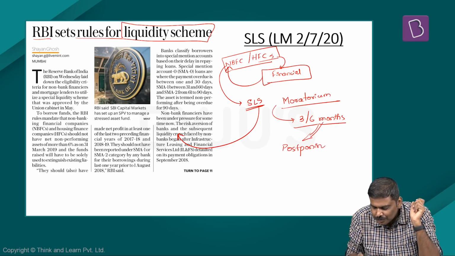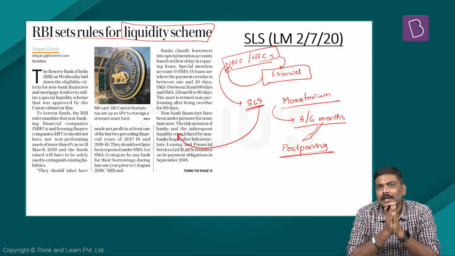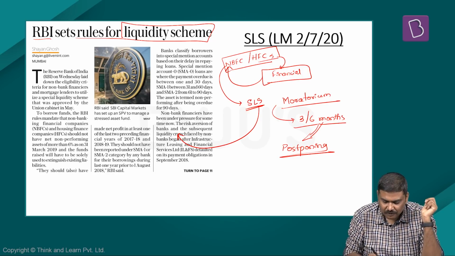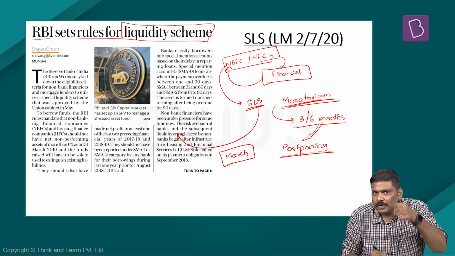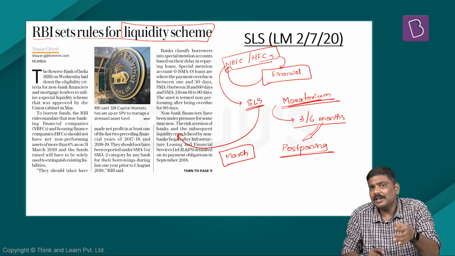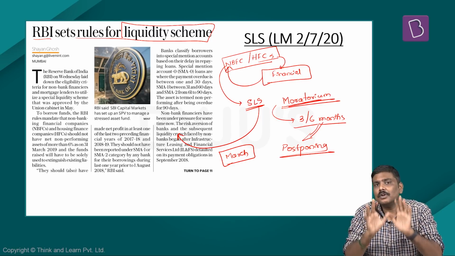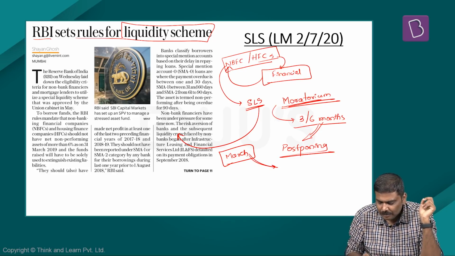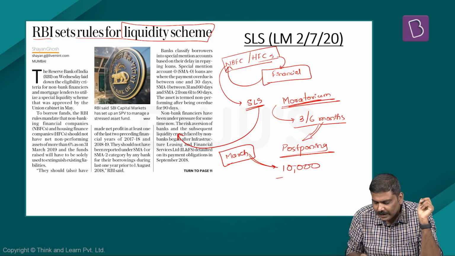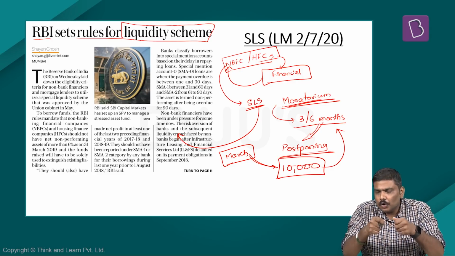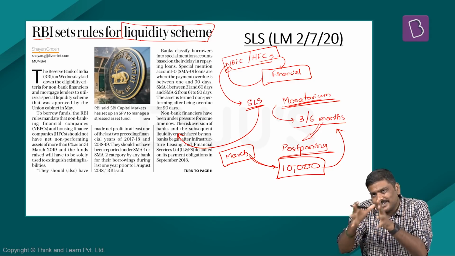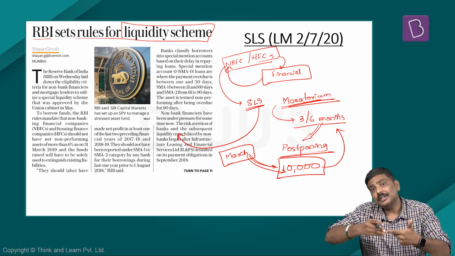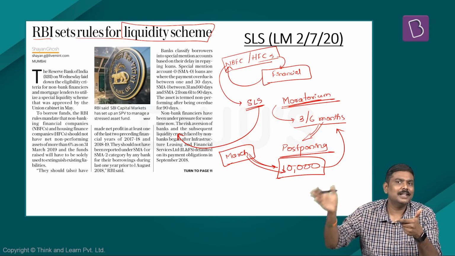I am using the term postponing for a simple reason. If I was a borrower here and I was supposed to make a payment, let's say in the month of March, and this particular concept of a loan moratorium which has been announced by RBI is applicable from March to August for a period of 6 months. So in the month of March, let's say I am supposed to make a payment or EMI payment of 10,000 rupees. And if I opt for this particular loan moratorium, then for the next 6 months, whatever is the EMI payment, I will not be paying, but after the moratorium period is over, I'll be making the repayment.